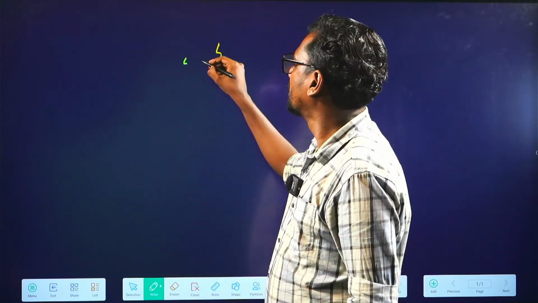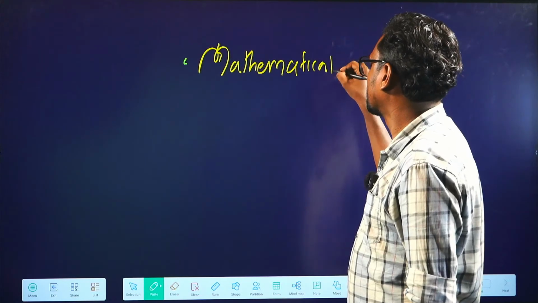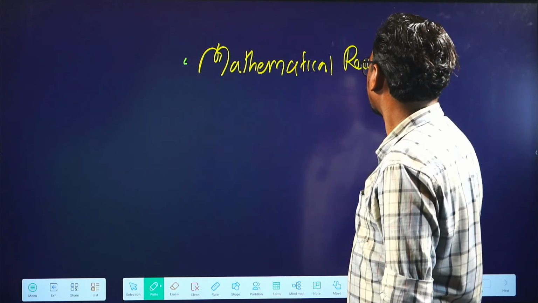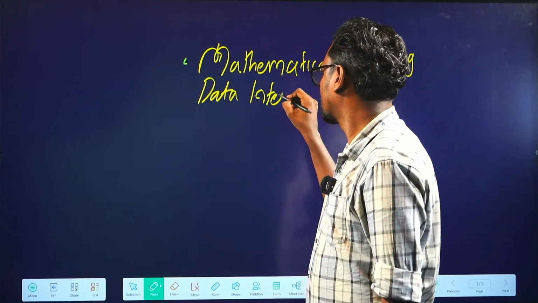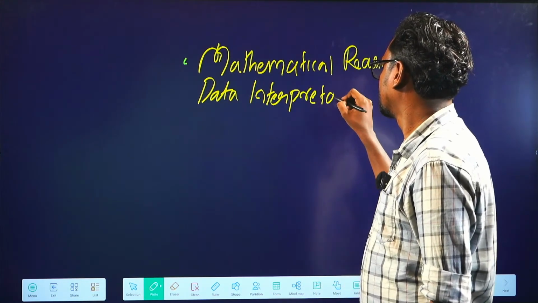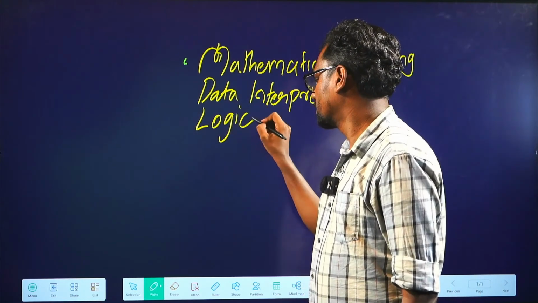Out of the 10 topics of UGC NET Paper 1, that's teaching aptitude, research, communication, reading comprehension, logical reasoning, mathematical reasoning, data interpretation, ICT, people development and environment, and higher education, the topics which are considered tough by most students are basically 3: mathematical reasoning, then data interpretation, and then logical reasoning.